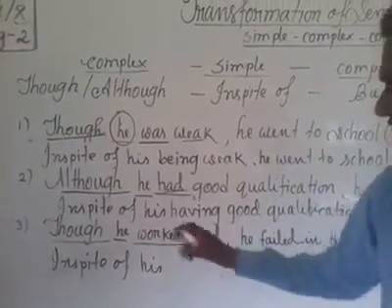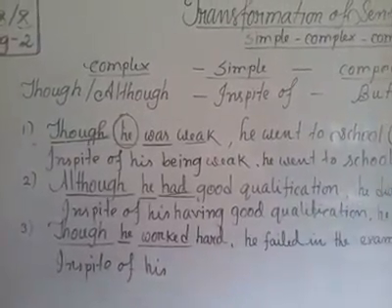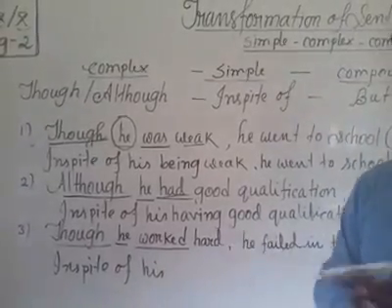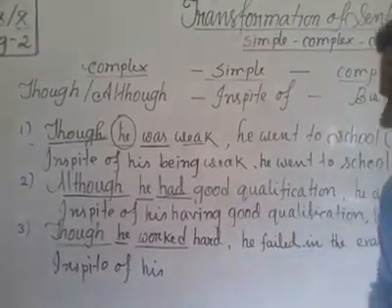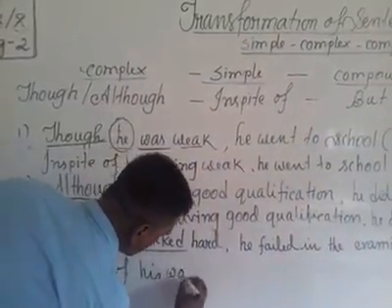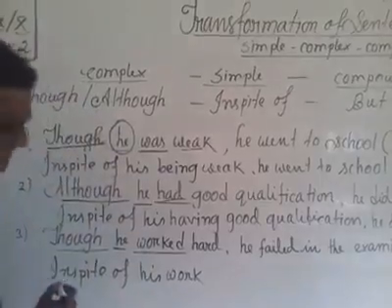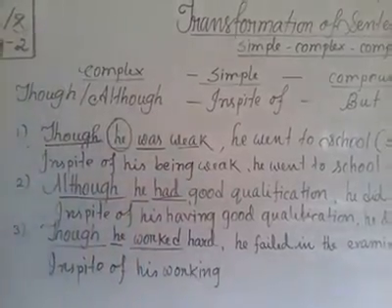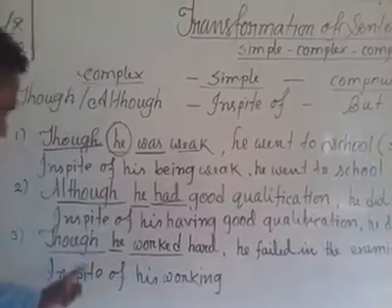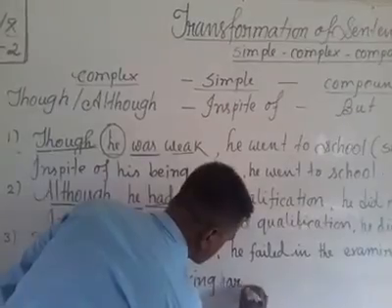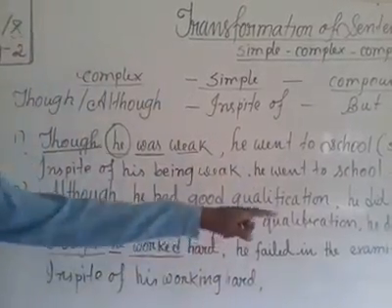So we have to use ing with this verb, but we know that very well, we always use ing with the B1 form of verb. So that's why I'm using ing with the B1 form of this word. So in spite of his working hard, he failed in the examinations.